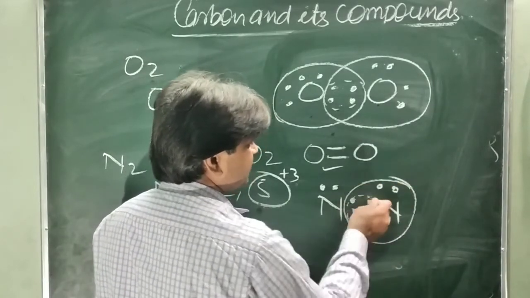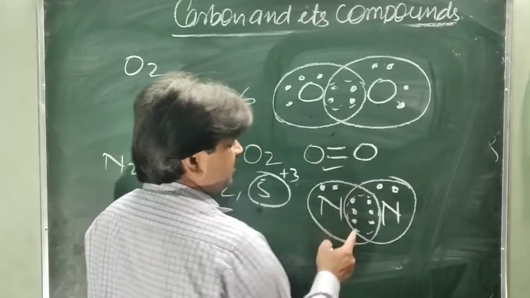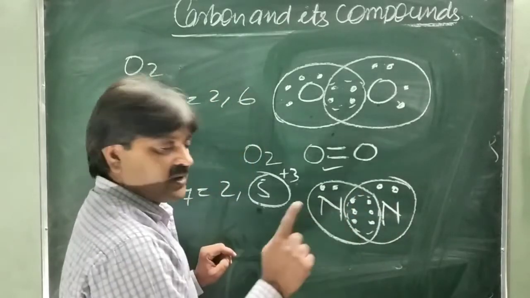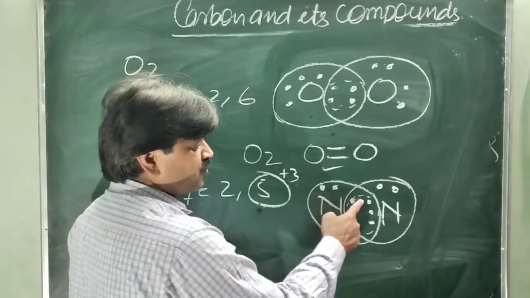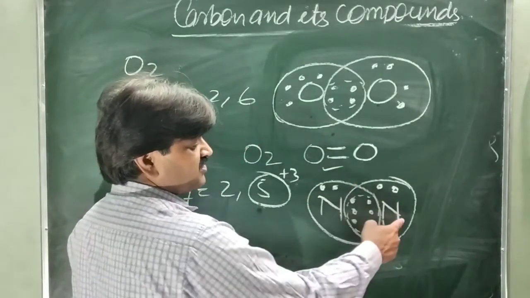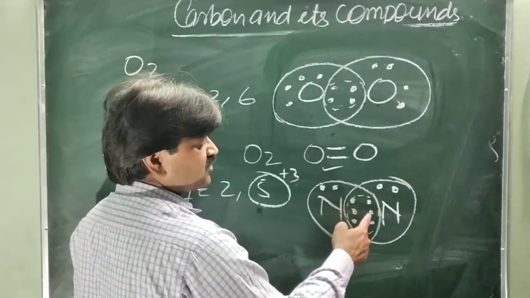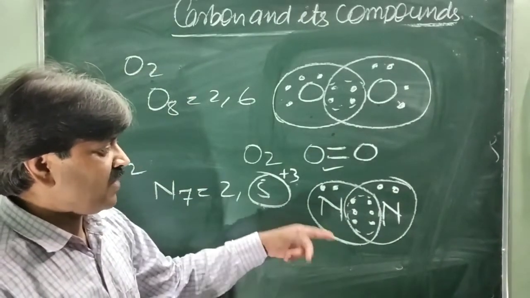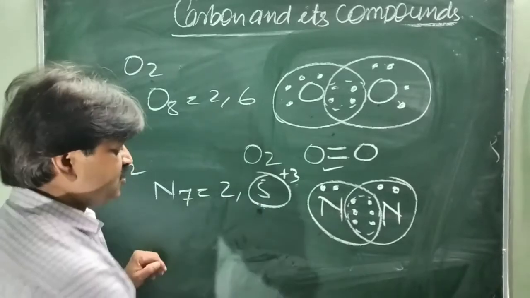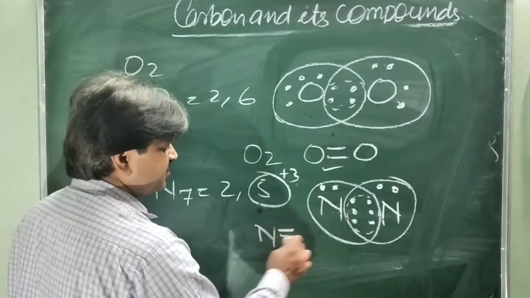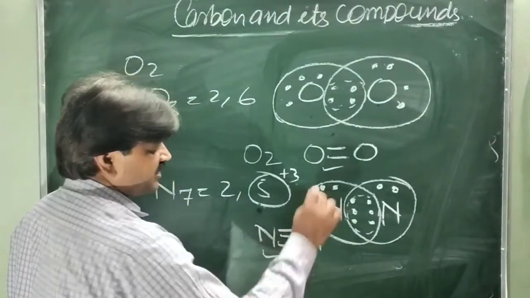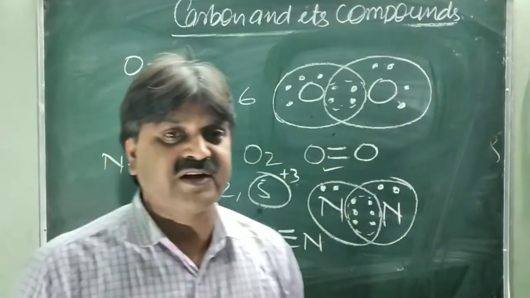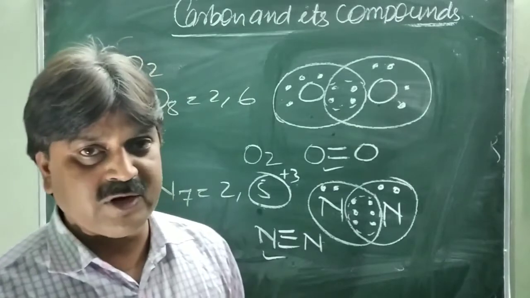And the shared electrons count for both the atoms. Sharing means counting for both the atoms. This nitrogen has 2, 4, 6, 8, and this nitrogen also has 2, 4, 6, 8. So both nitrogen atoms are bonded to each other by 3 electron pairs, forming a triple bond between the nitrogen atoms. This is the nitrogen molecule. So mutual sharing of electrons between the 2 atoms is called a covalent bond.